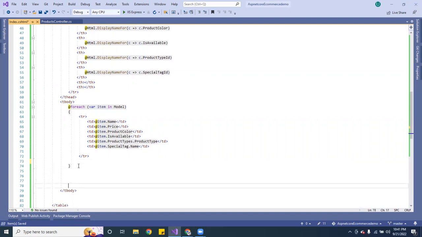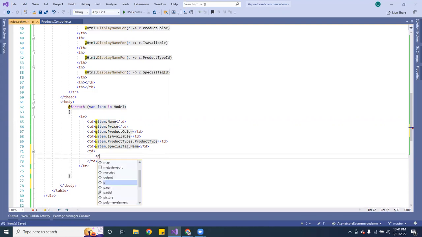Okay, fix these gaps. So now what I want to do is add some partial views. So I'm going to go ahead and implement that. Here I am going to create another TD over here, and we want to pass a partial, and the name of the partial is already created.